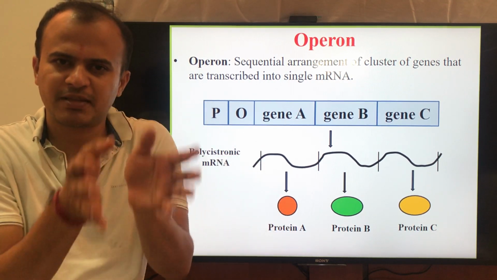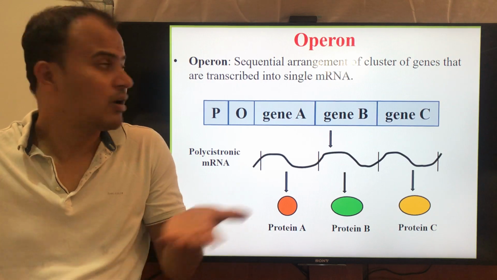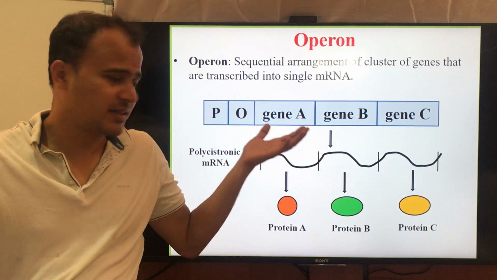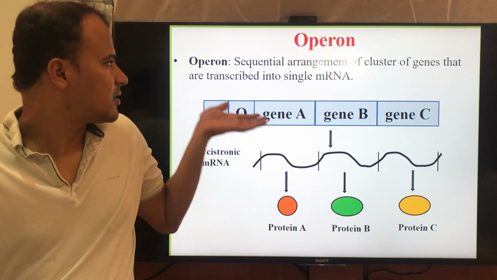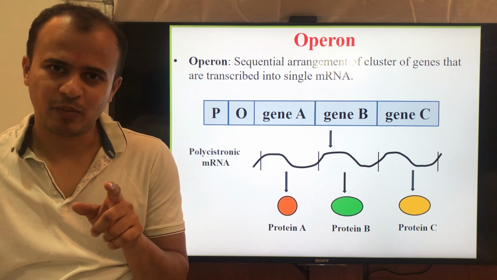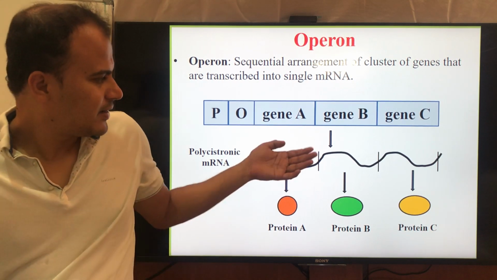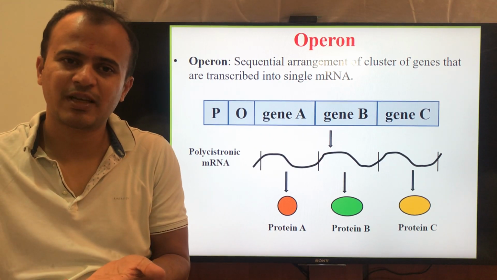First gene followed by the second gene followed by the third gene is the sequential arrangement, a cluster of genes. Many genes are present together, you call it a cluster, that are transcribed into a single mRNA. Very important point is all the three genes are getting transcribed into a single mRNA.